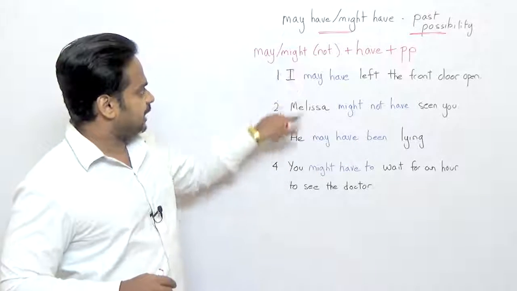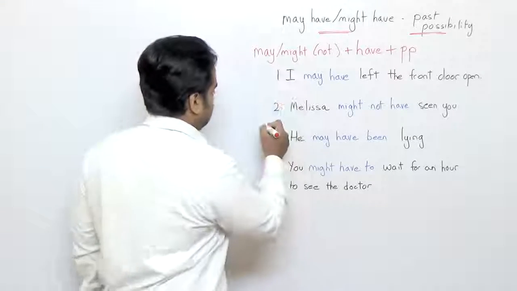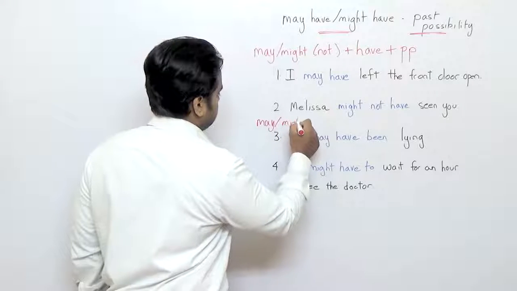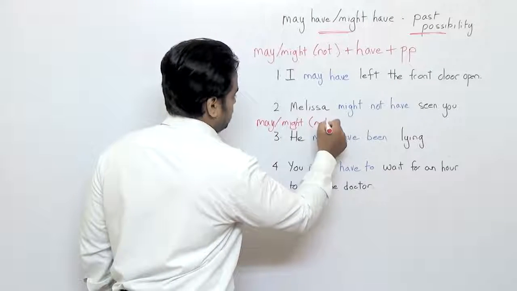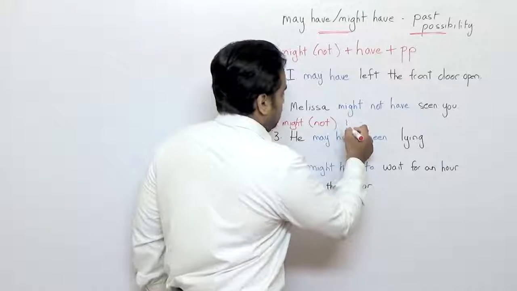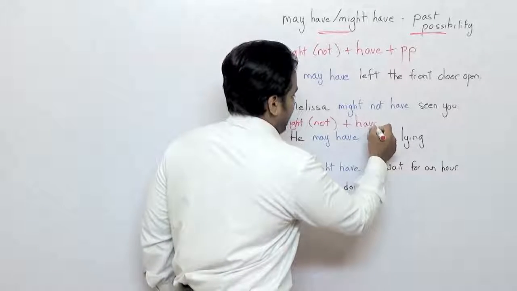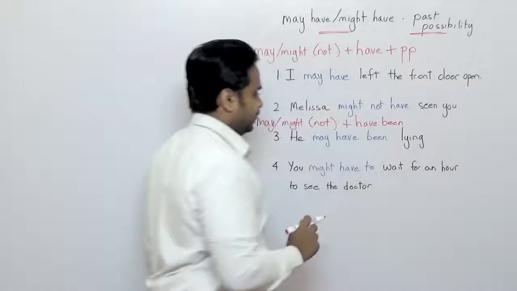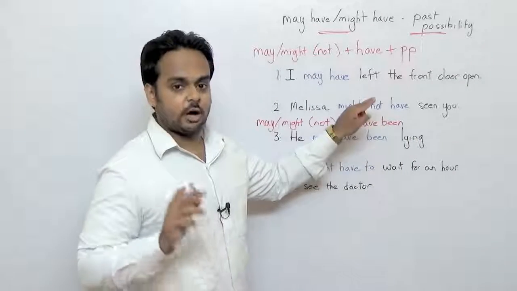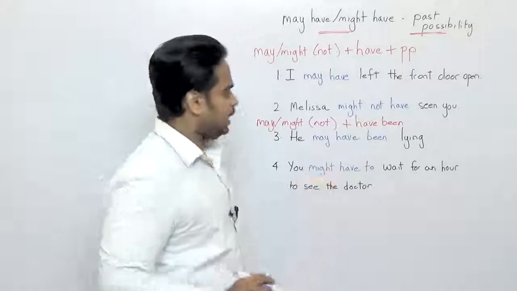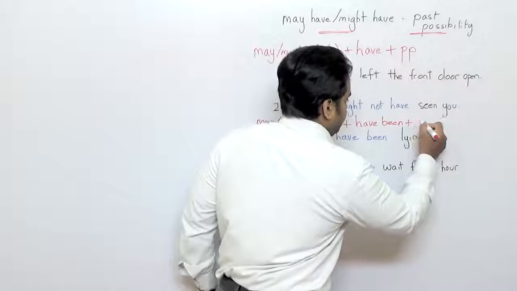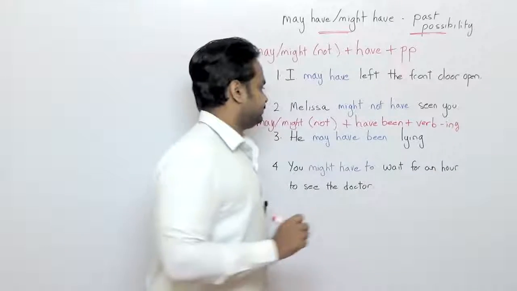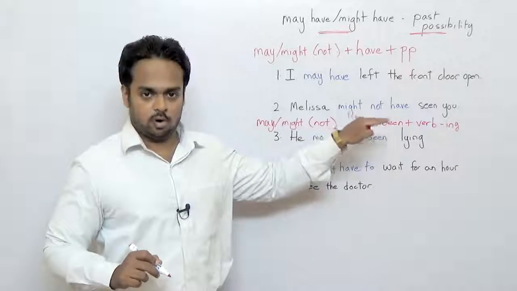And this form is slightly different because you have may or might, and of course you can have not, but you've got have, but you always also have been. And this also does not change. It is fixed. And after that, you have a verb in the ing form. This is a fixed form.